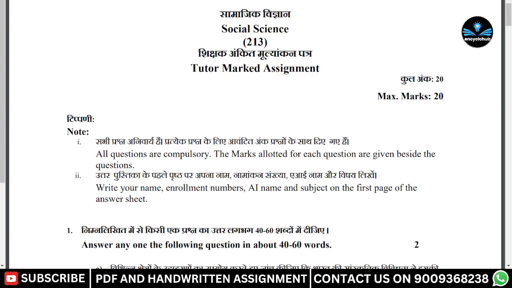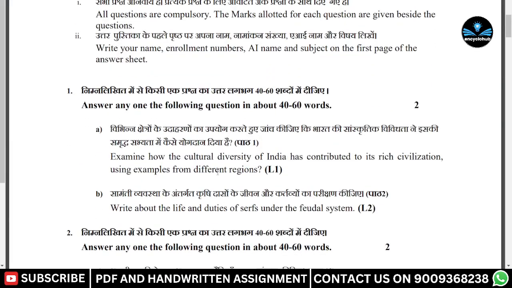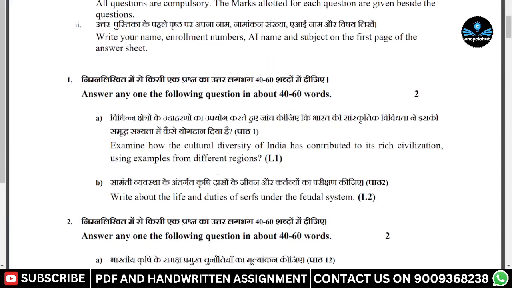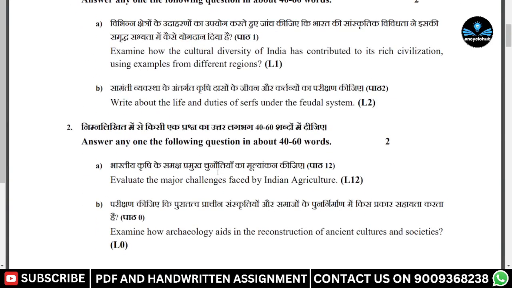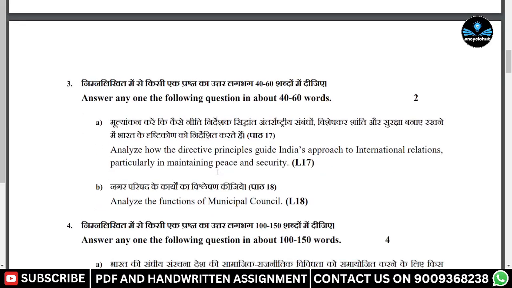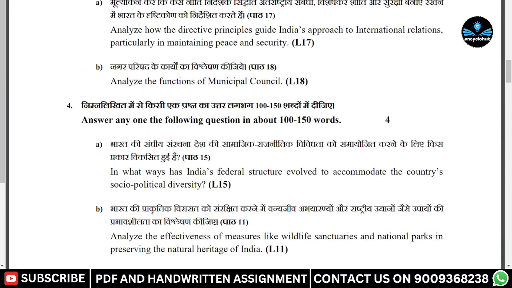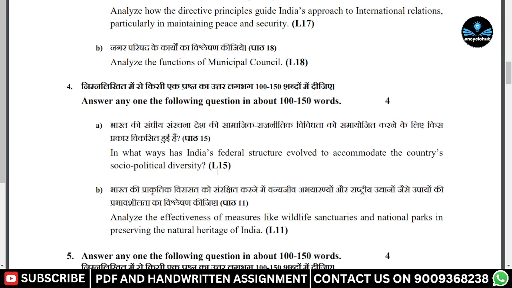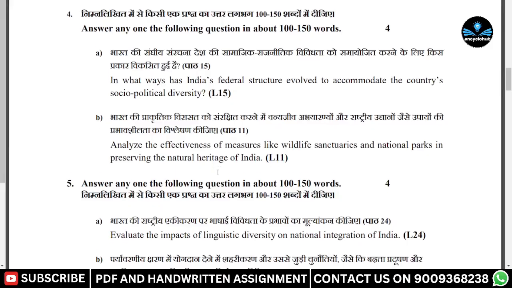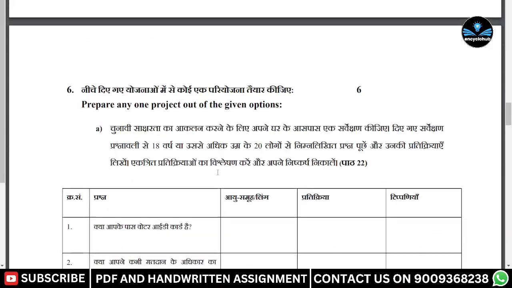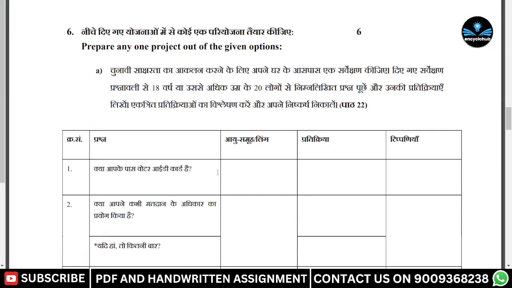Here, question numbers 1 to 6 are about 40 to 60 words. Question number 1, question number 2, and question number 3 all you need to write in 40 to 60 words. Question number 4 and question number 5 you need to write in 100 to 150 words, and question number 6 you need to write in 500 words.